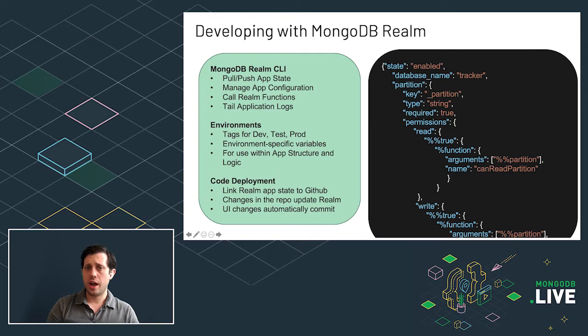And what we've added to make this process more seamless is the idea of environment tags in Realm, making it really easy for you to understand which environments correspond and also have specific expansions in your function logic, as well as in your application structure, that will give you different values depending on the tag of the environment.